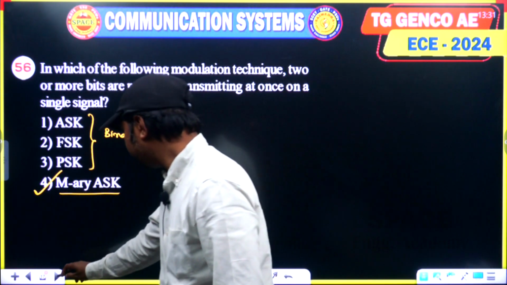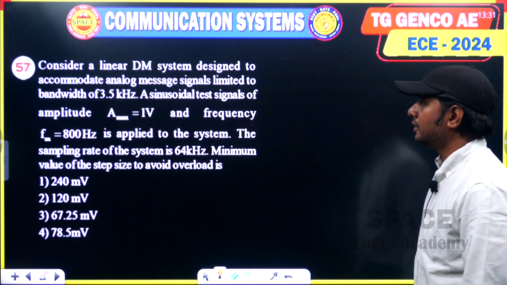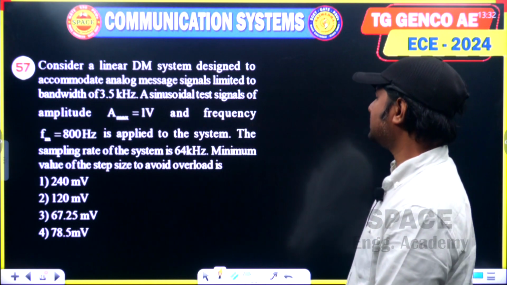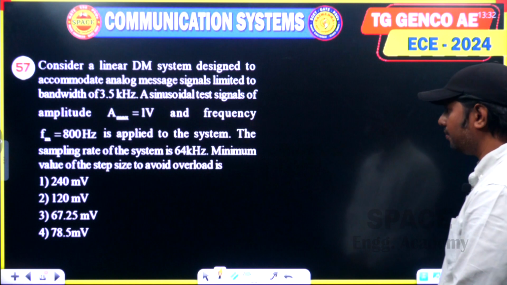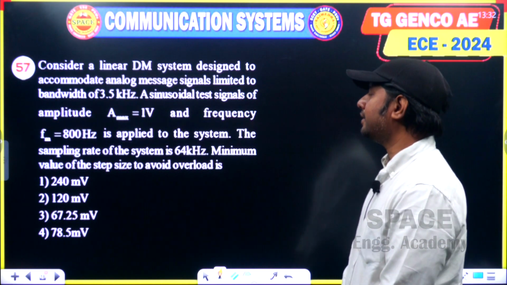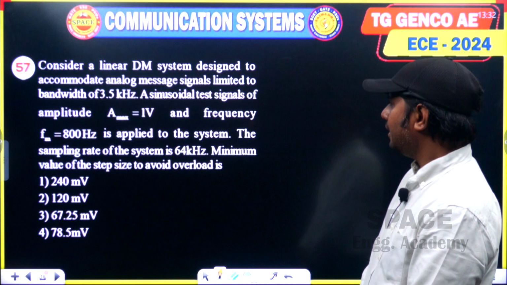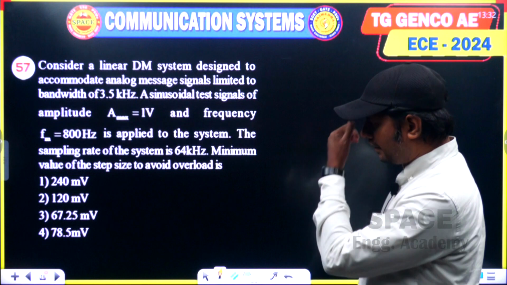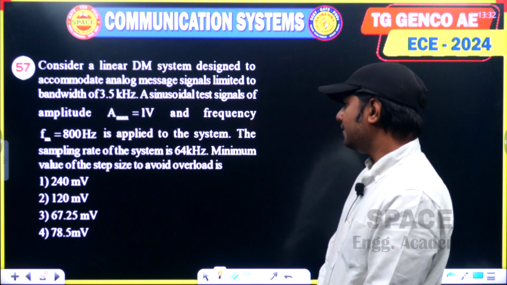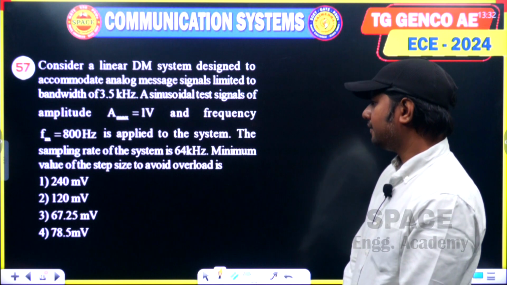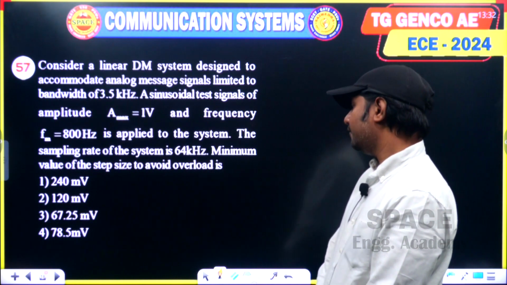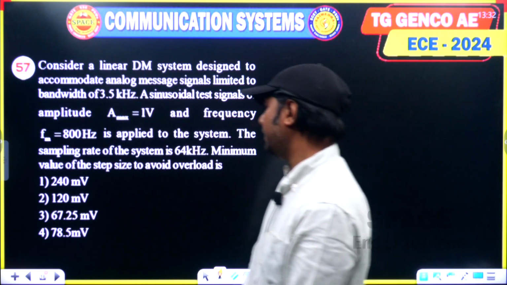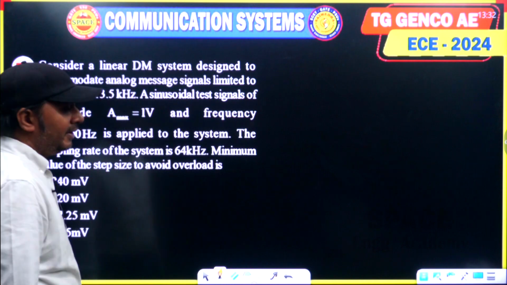Fine. Next question. Yes. Consider a linear delta modulation, DM, system designed to accommodate analog message signals limited to a bandwidth of 3.5 kHz. A sinusoidal test signal of amplitude Am equal to 1 volt and frequency FM equal to 800 Hz is applied to the system. The sampling rate of the system is 64 kHz. The minimum value of the step size to avoid overload is, he gave the 4 options.